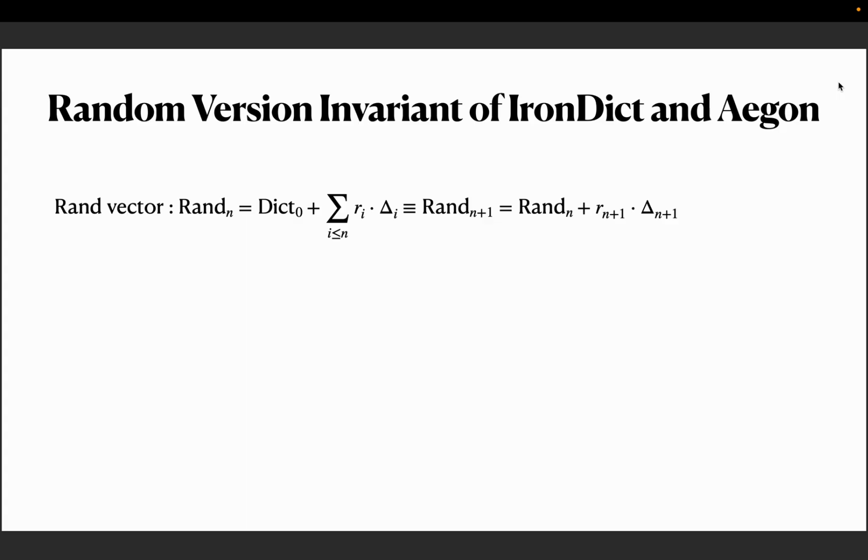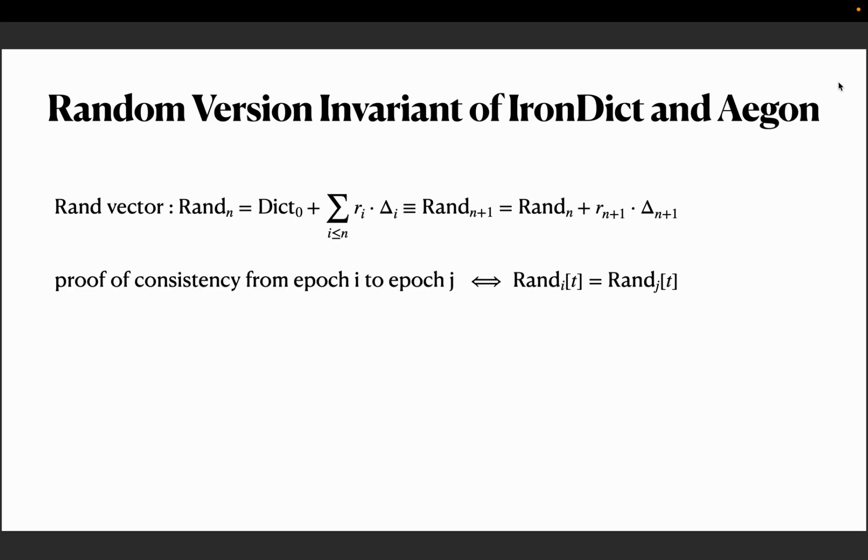The rand vector at epoch n is equal to the initial state of the dictionary plus a random linear combination of these delta vectors. The key observation, which is what makes Irondict and Agon very efficient, is that a proof of consistency from some epoch I to epoch J is equivalent to checking that the rand vectors at epoch I and epoch J are equal at index T.